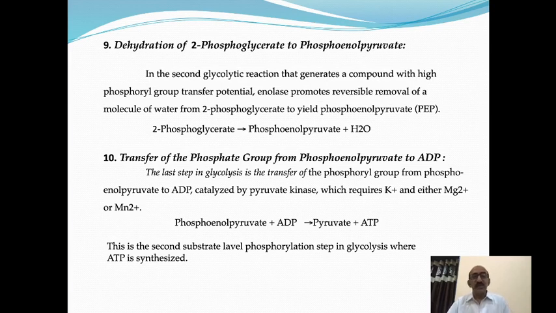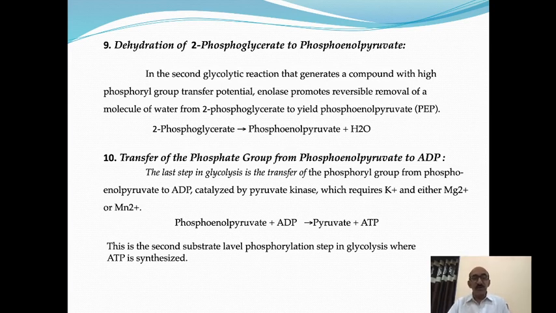The last step in glycolysis is the transfer of the phosphoryl group from phosphoenol pyruvate to ADP, catalyzed by the enzyme pyruvate kinase, a very important enzyme. It is the regulatory enzyme of glycolysis. This enzyme requires potassium ion and magnesium or manganese ion for its activity. This enzyme catalyzes the reaction phosphoenol pyruvate plus ADP to give pyruvate plus ATP.